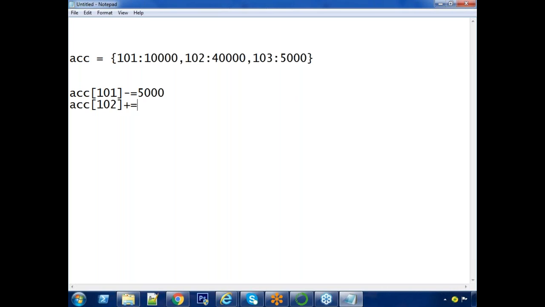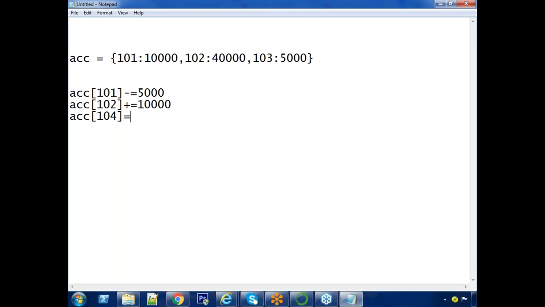Suppose ACC of 102, he is depositing, sir, this time. Then I am saying plus equals. Suppose 102 is depositing another 10,000. Now, what is the expected balance for 102? 50,000. ACC of 104, actually he is not available. Understand?